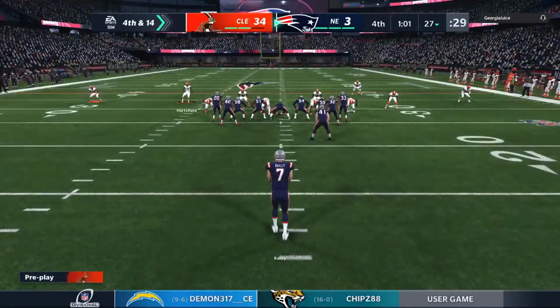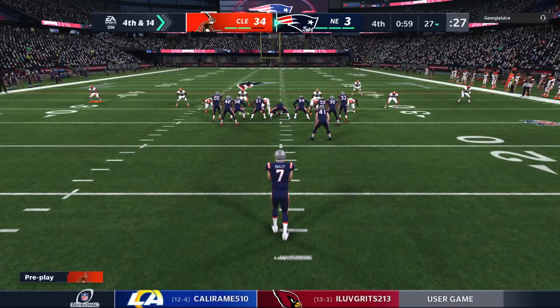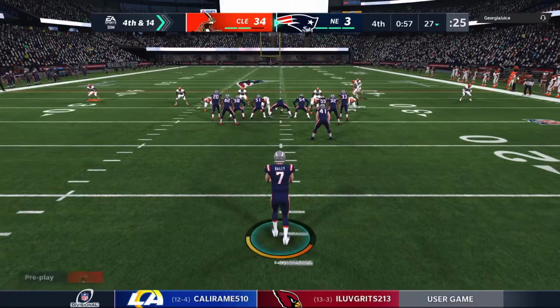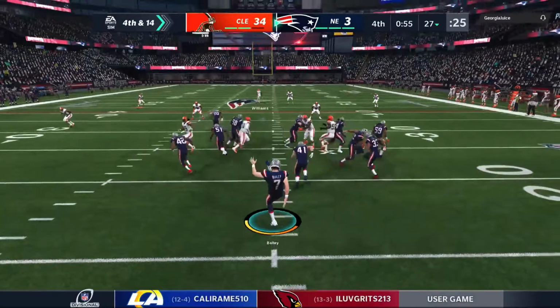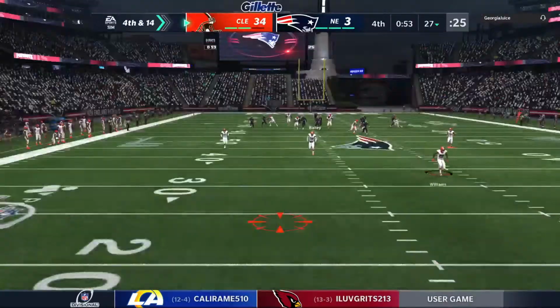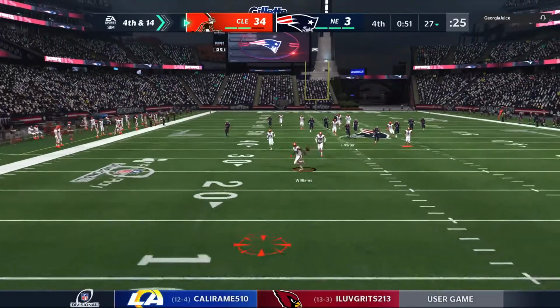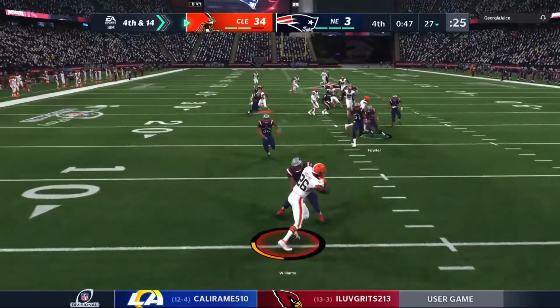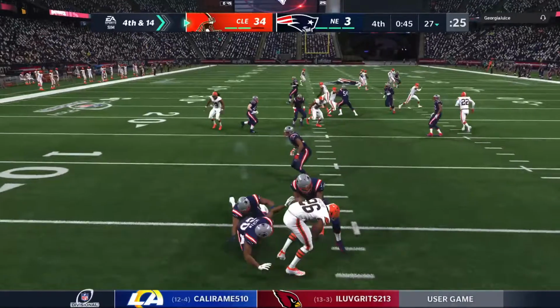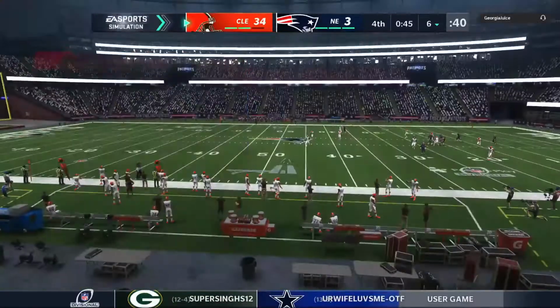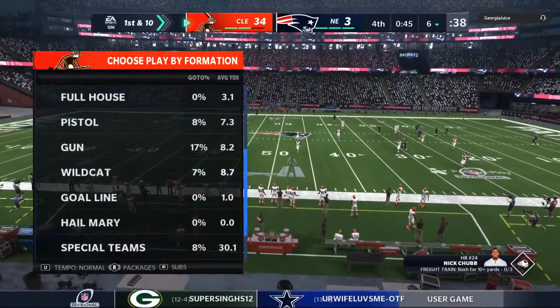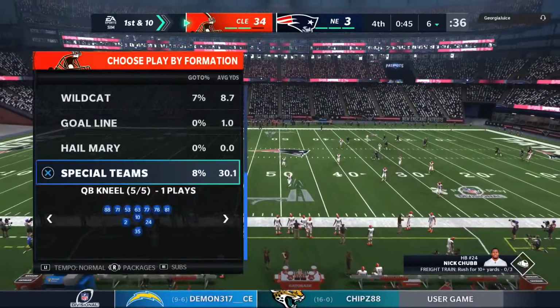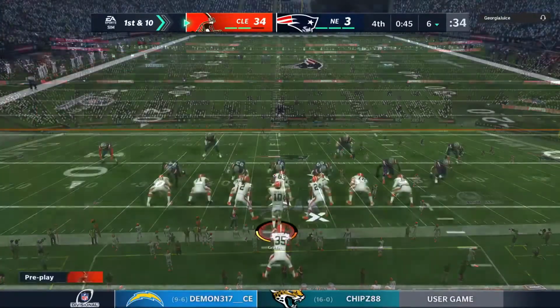The Patriots send out their punter as he's on for the 5th time here today. First kick, 47. This one looks good as well. Here's Williams to return. So a change of possession here on the punt. And the Browns will take over with a 1st and 10 deep in their own territory.